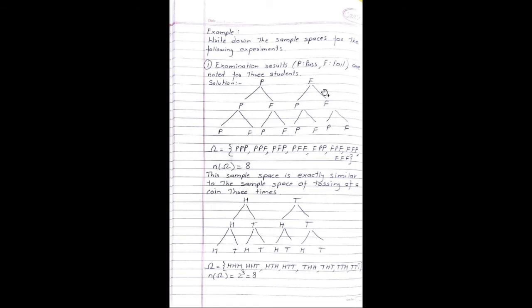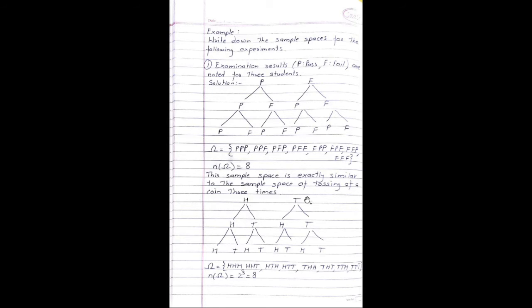So the number of sample points favorable to the event. The number of sample points in sample space omega is given by 8. This sample space is exactly similar to the sample space of tossing one coin 3 times.